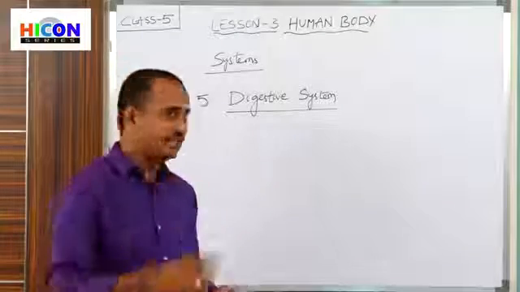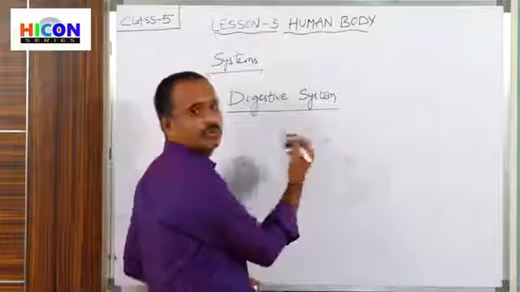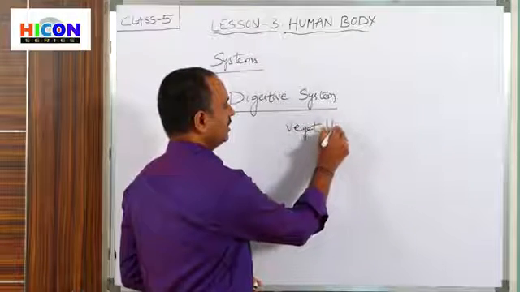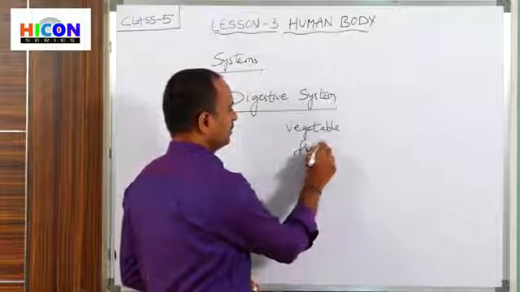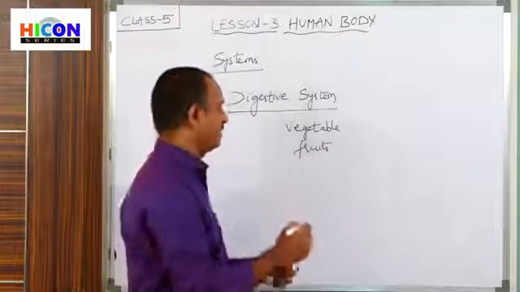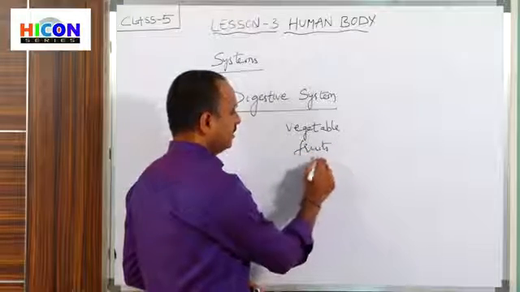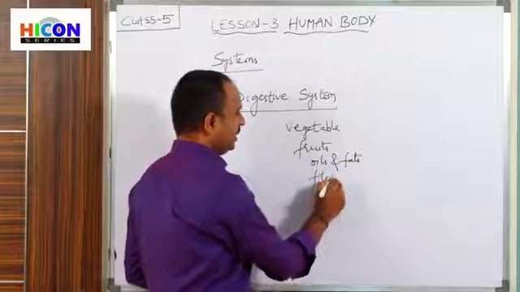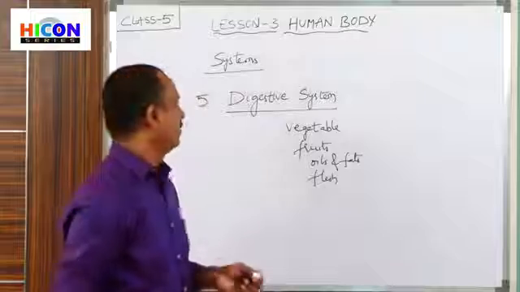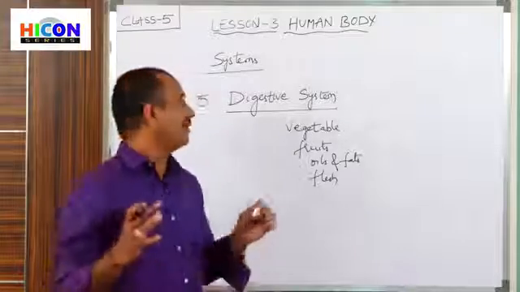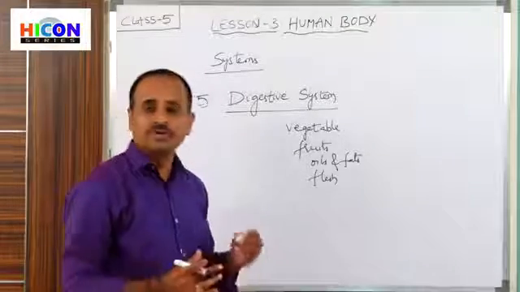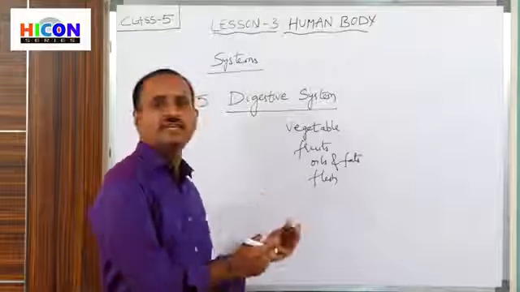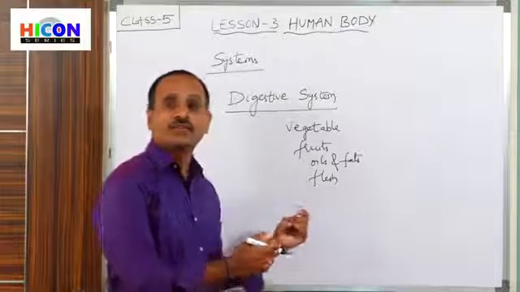Especially we will eat different types of vegetables, different types of fruits, different types of oils and fats, and we will eat flesh, and we will drink milk. Examples: vegetables, fruits, oils, fats, milk, and also flesh, eggs.